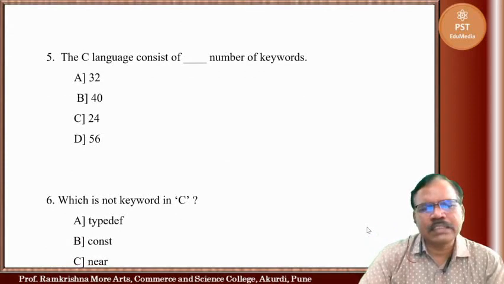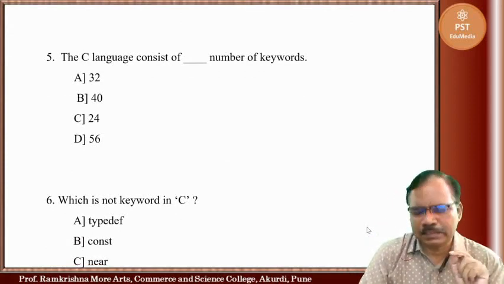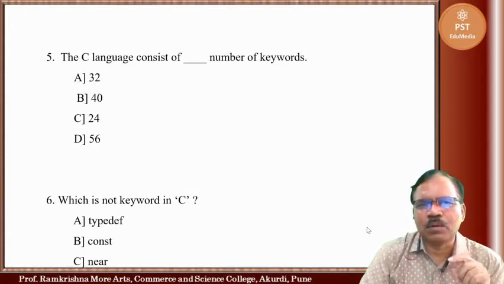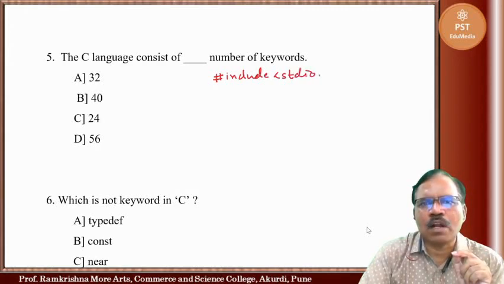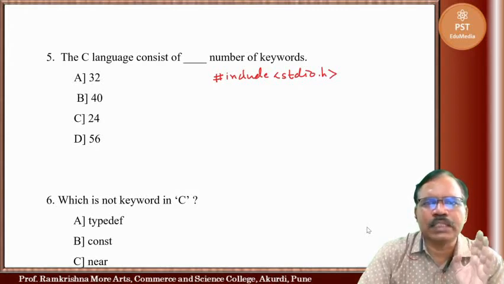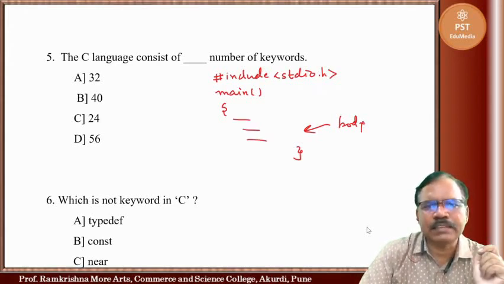Now next one, this C language consists of dash number of keywords. So when we write C program, we know general structure of C program. We have hash include stdio.h. These are called header files, or this is preprocessor. Then we have main is necessary, and then this is body of program, body of main function, and in this main function we write statements.